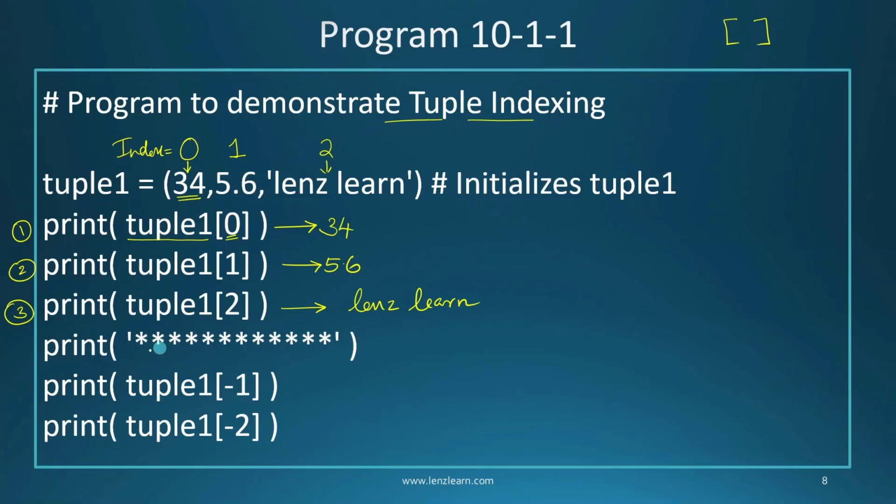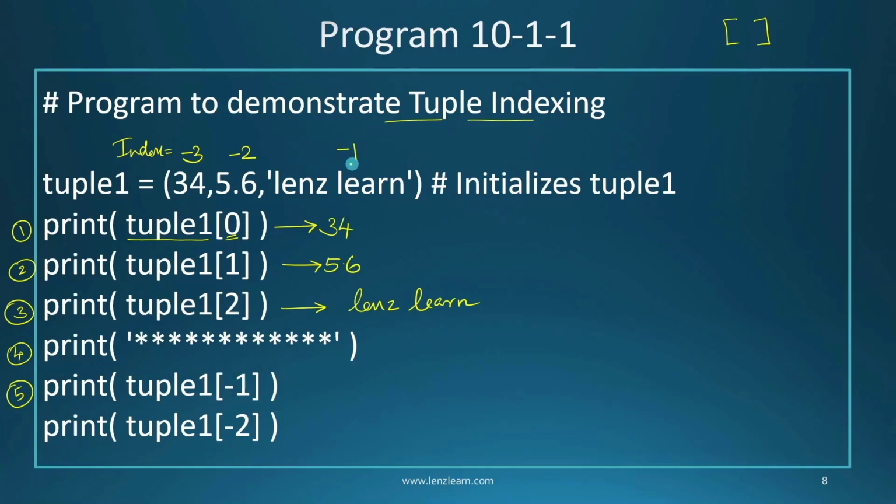Now after that I'll print some stars. In the next two print statements, I'm going to use negative indexes. With negative indexes, always remember the last element is going to be -1. The element before that is -2, and the element before that is going to be -3. So these are the negative indexes for this tuple. Now in this fifth print statement, I'm trying to print the value available in tuple1 at index position -1.